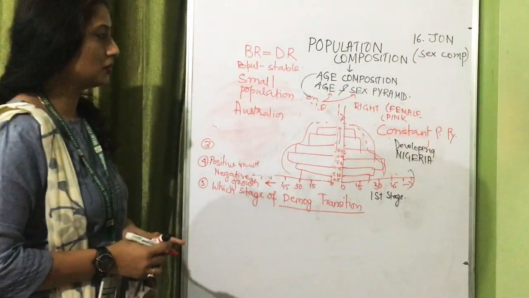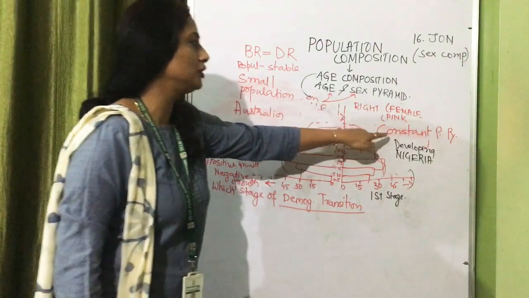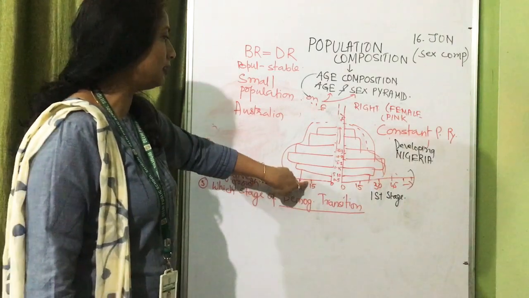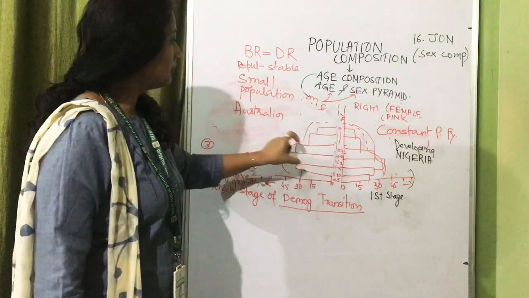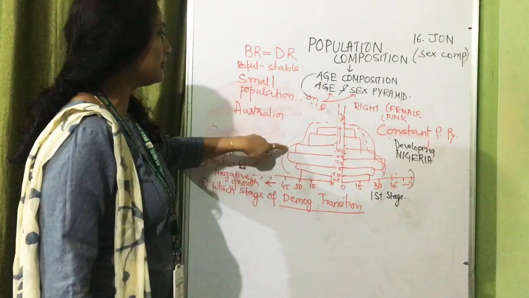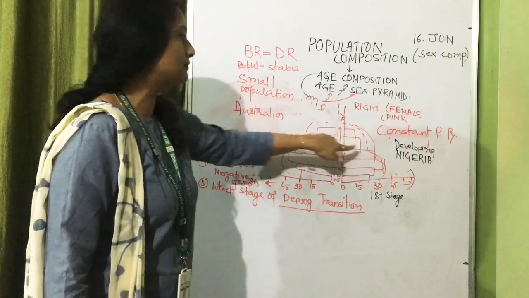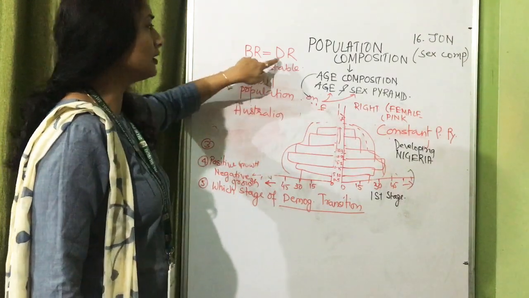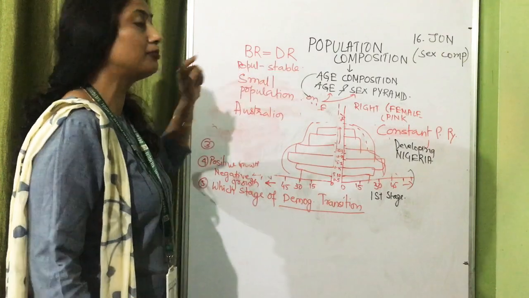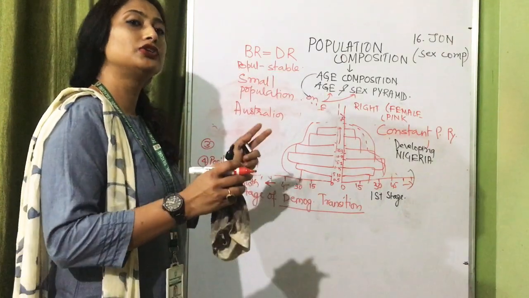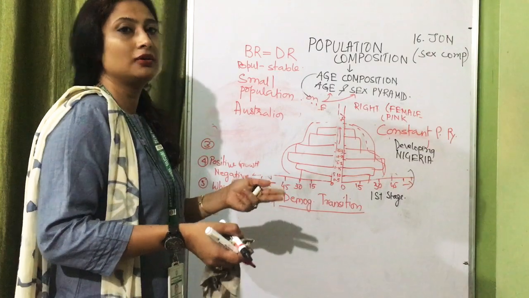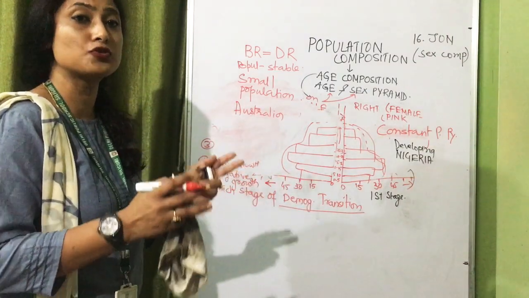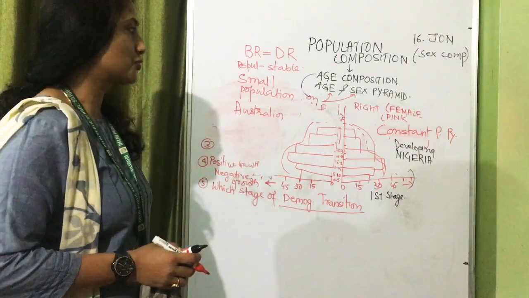So I'm repeating once again, in constant population pyramid you will find the base, which was very wide in expanding, has again become narrow. The wideness, the bulge, can be seen between 15 to 35, and again it narrows down at the top. So birth rate in these type of countries is equal to death rate, and when birth and death rate are equal, the country's natural growth is not increasing and the population scenario has become stable. These countries have a small population, for example Australia.